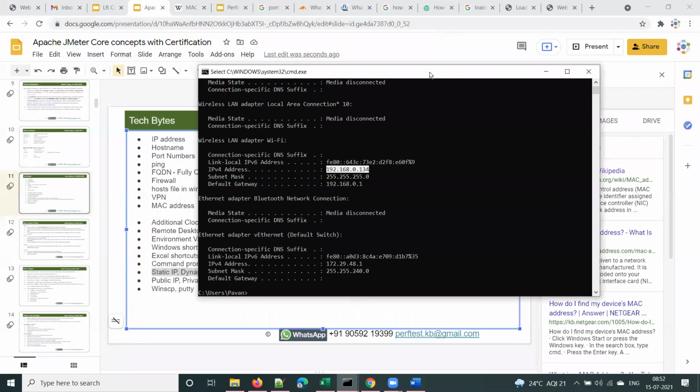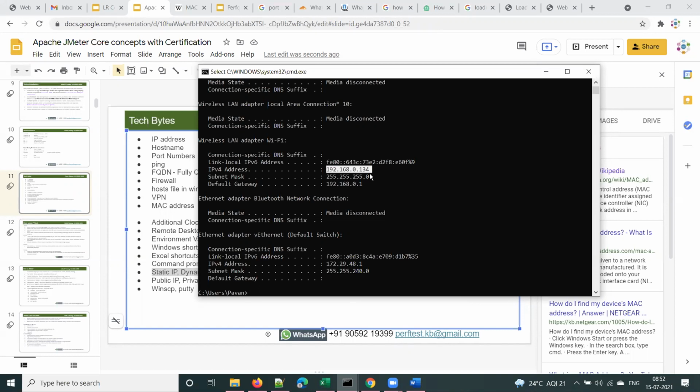Now, will it be the same forever at your home network? No. This is dynamic IP basically. This IP address changes. Not every time, but it may change once in a week, or I don't know on what interval basis it will change. But this is not a static IP. So next week, the IP address may be different. When I observe a change, I'll show you during the sessions.